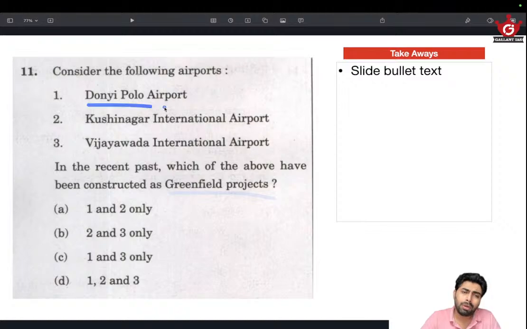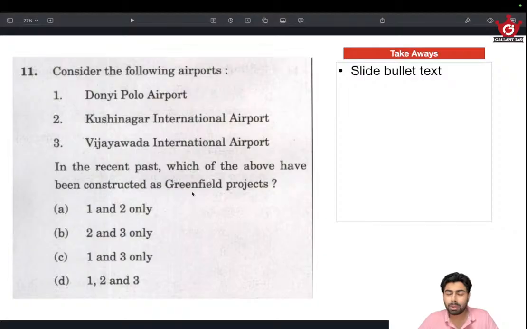And Donyi Polo Airport, which has been constructed in the northeast. This is something that was in the news. I heard that, but I don't even remember exactly where Donyi Polo Airport is. It's in the Northeast, I know, and it has been recently constructed. And greenfield projects. So think about what greenfield projects are. Having that idea really helps.